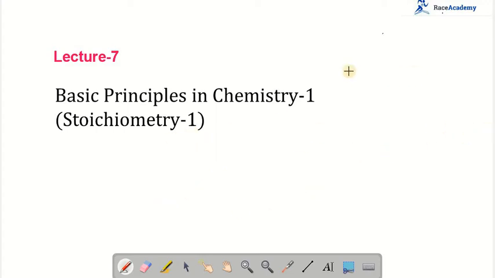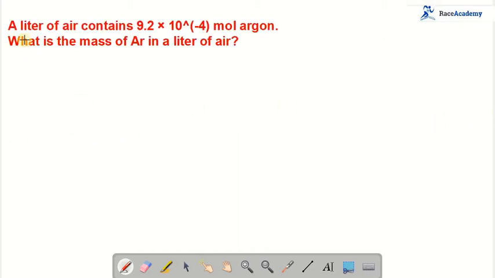In this lecture, I would like to discuss the numericals related to moles and its concepts. Let us see the first question. A liter of air contains 9.2 into 10 to the power of minus 4 mole argon. Then what is the mass of argon in liters?